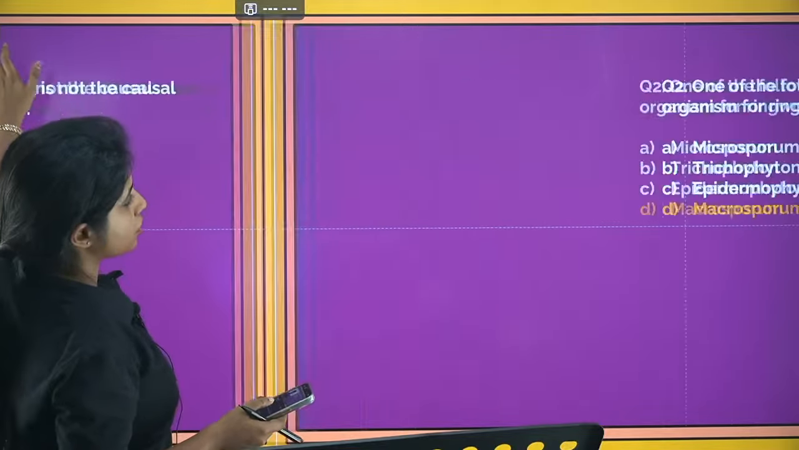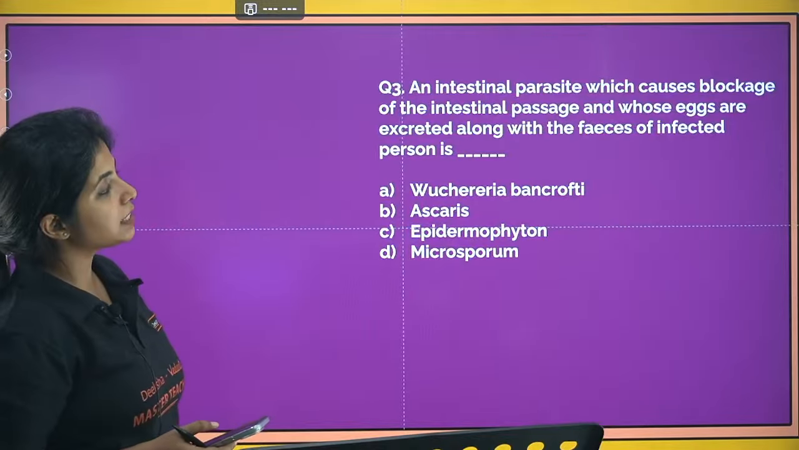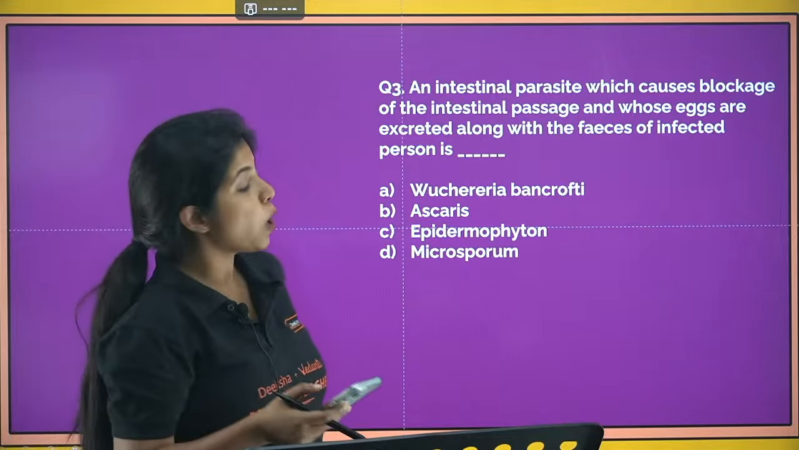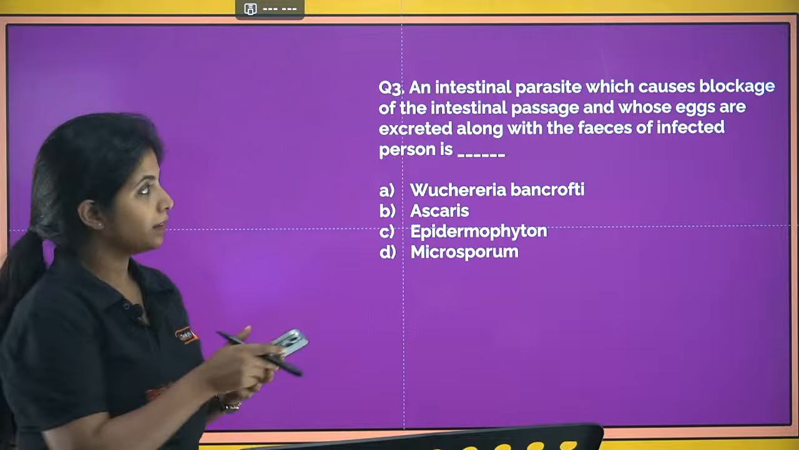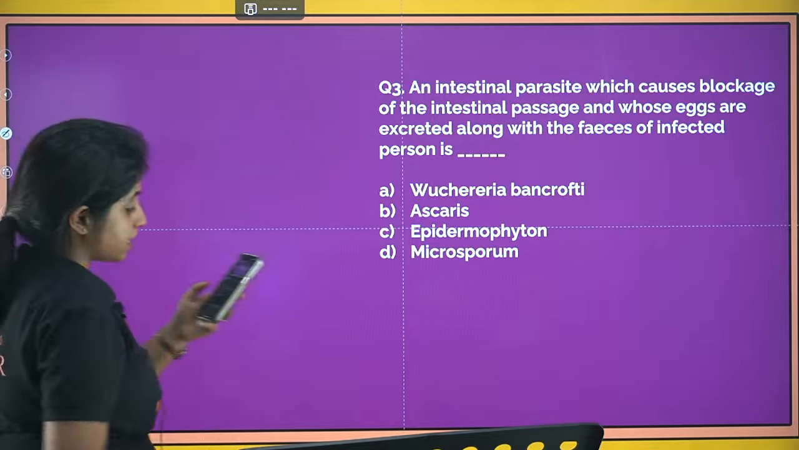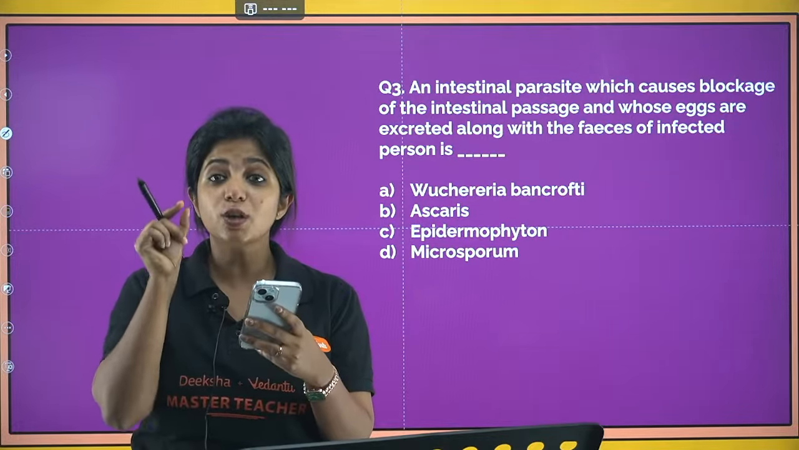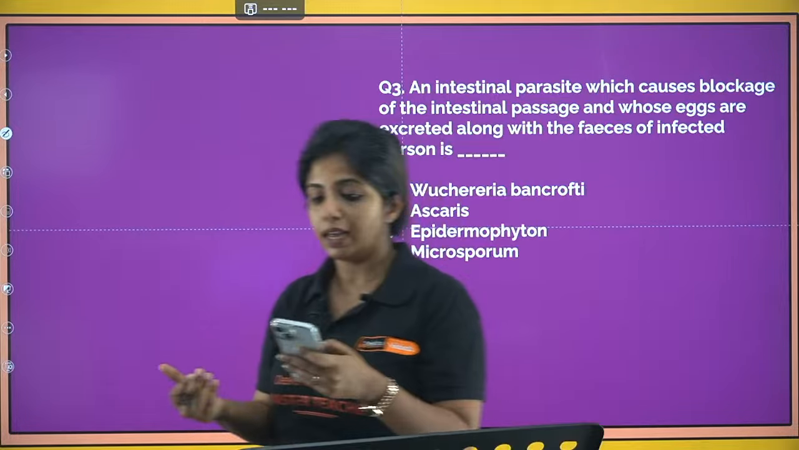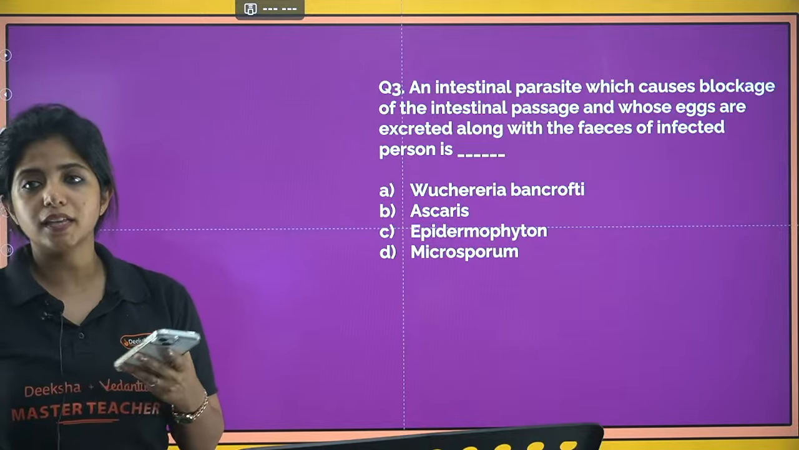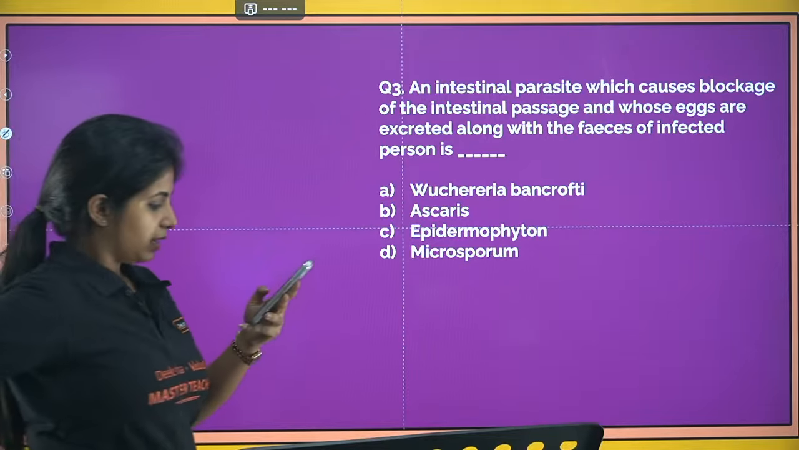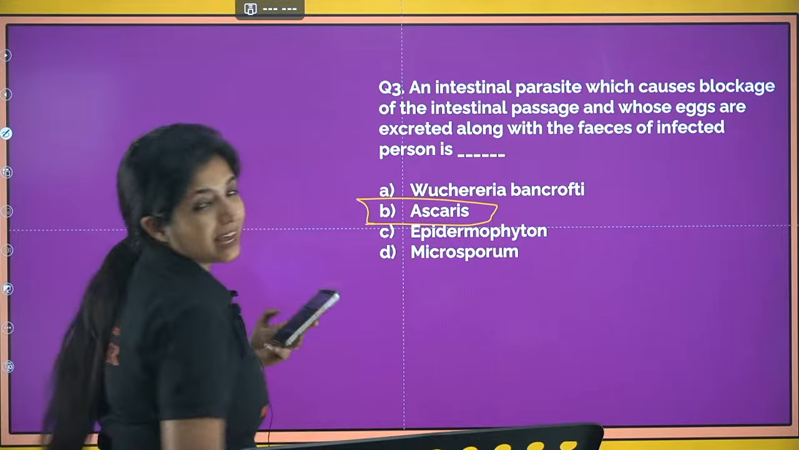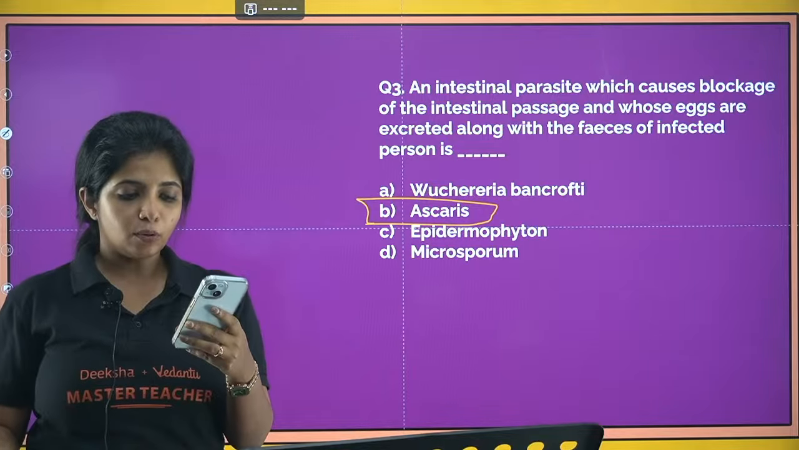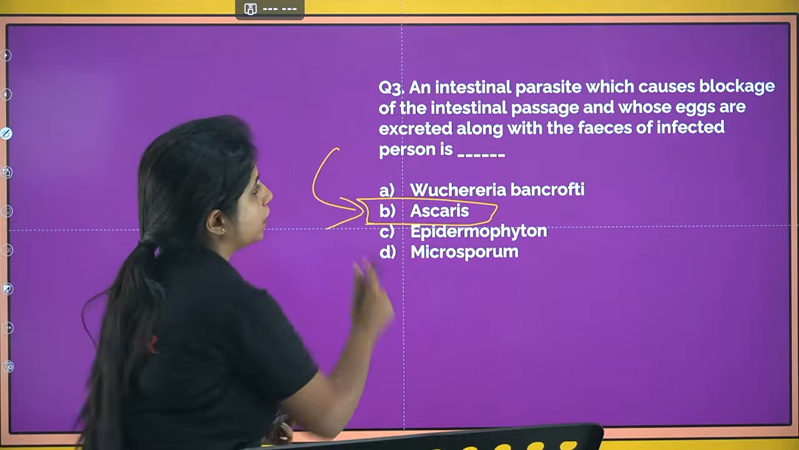Now going ahead with the next question. An intestinal parasite which causes blockage of the intestinal passage and whose eggs are excreted along with the feces of the infected person is what? The eggs of this parasite are found in the feces, that means the stool of the human being. So what do you think is this parasite? Ascaris, yes, the answer would be B, and it causes ascariasis and it can later cause internal bleeding as well. So this would be your answer for the question.